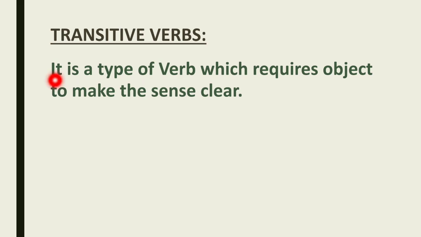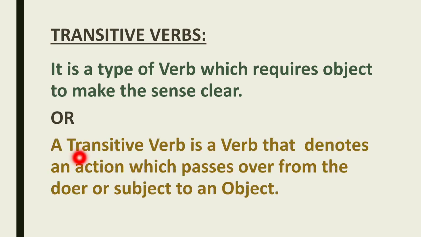Okay, so listen carefully. It is a type of verb which requires an object to make the sense clear. So in a sentence, for making the complete sentence, or for making the sense clear, it requires an object. Or in other words, you can say a transitive verb is a verb that denotes an action which passes over from the doer or subject to an object.